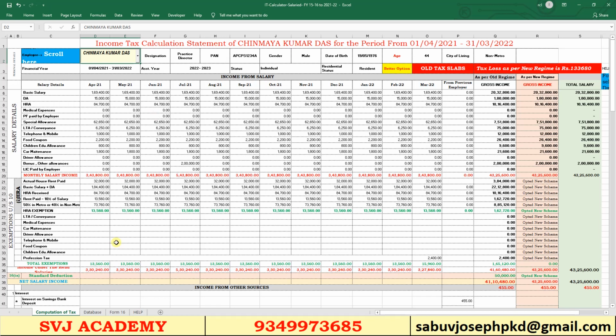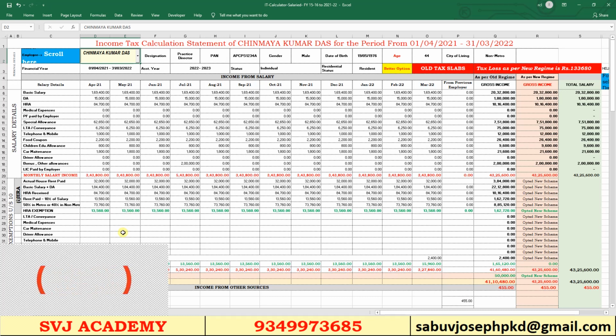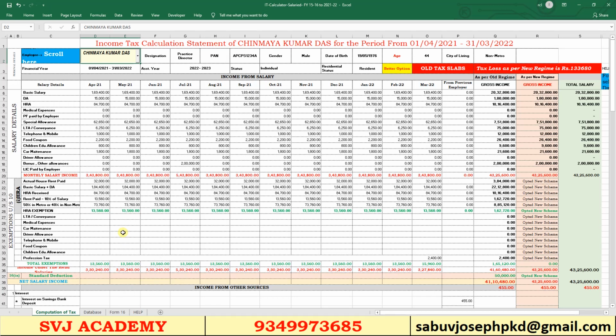And one more benefit is, you can calculate the income tax on salary for the financial years 2015-16 up to 2021-22. So you can calculate 7 years of income tax in a single utility with thousands of employees at a time. There is no need to keep separate files, no need to copy paste the data. Within a single click, we can calculate it.